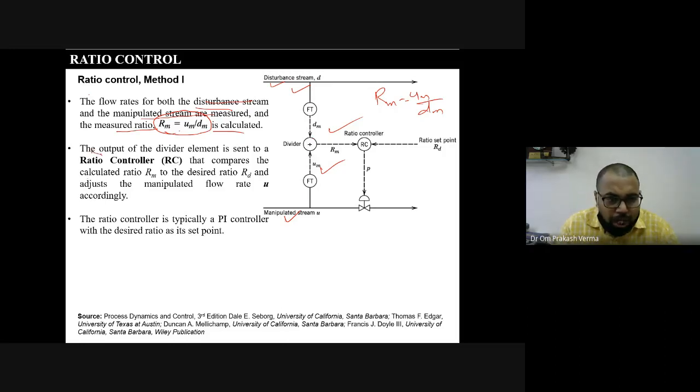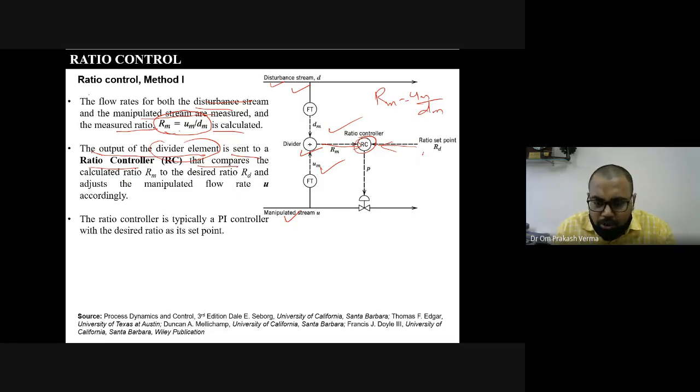Okay, so the output of the divider element is sent to the ratio controller, that is the RC, and that compares with some set point. कितना इनका रेशियो होना चाहिए, समझ में आ रहा है? इतना रेशियो we required.